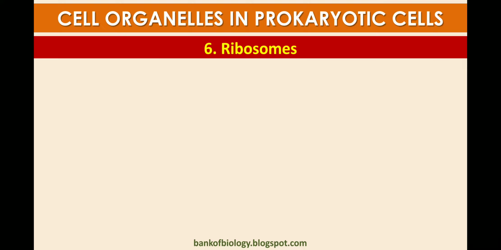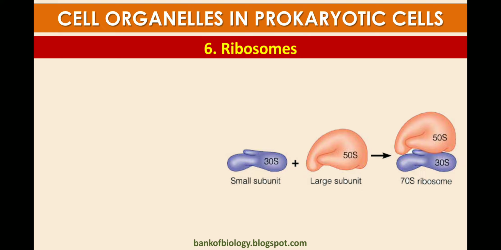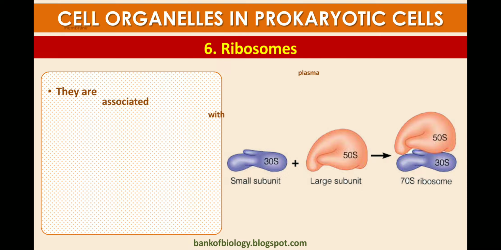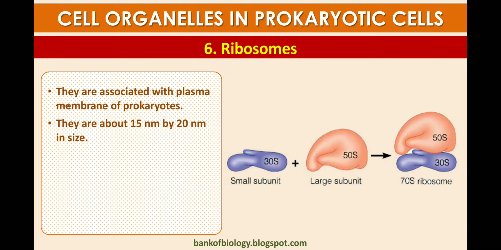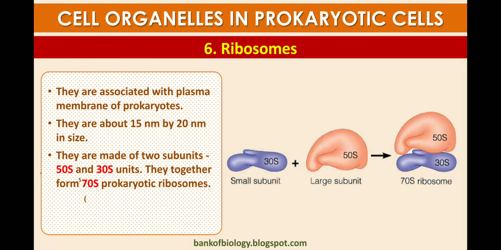Now the sixth component of prokaryotes is the ribosomes. Ribosomes have a small unit and a large unit, and are 70S in prokaryotes. They are associated with the plasma membrane, and their size is about 15 by 20 nanometers.